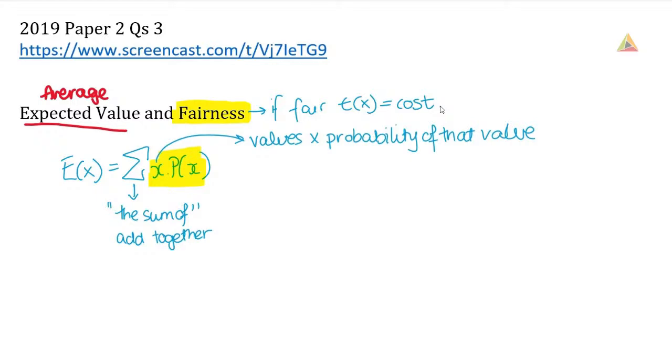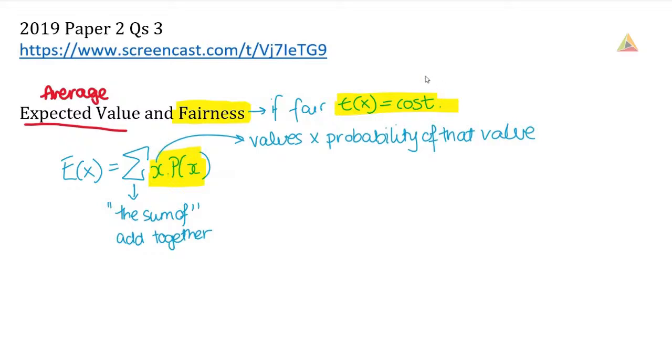So some people would tend to think, oh, it's fair if I win money, it's not fair if I lose money. But in probability, we describe something as being fair if the expected value is equal to the cost. So that's what we're going to need to check to determine whether something is a fair game.